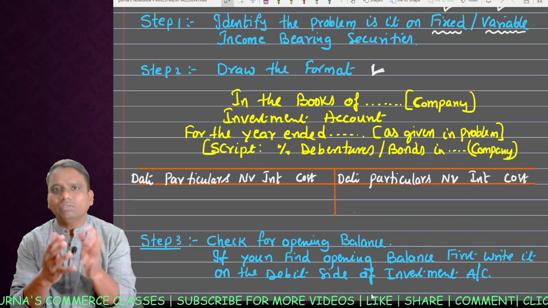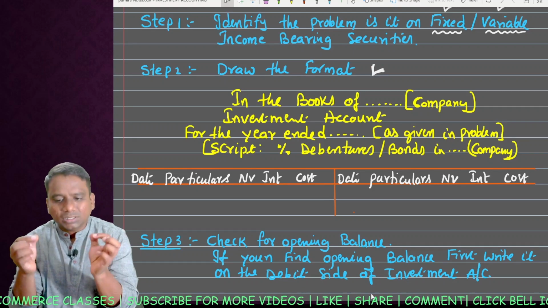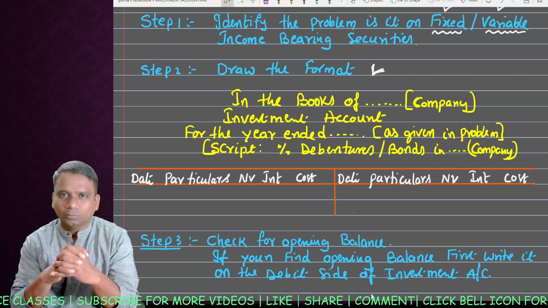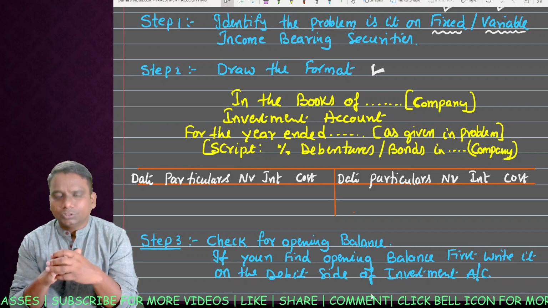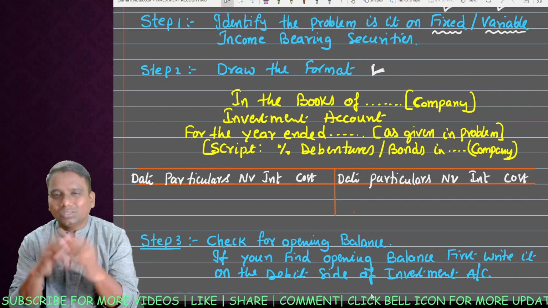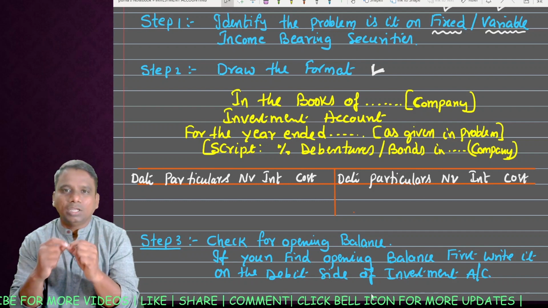Whatever the problem is, first try to draw the format. In the examination, if you don't know how to solve any problem, try to draw the format.